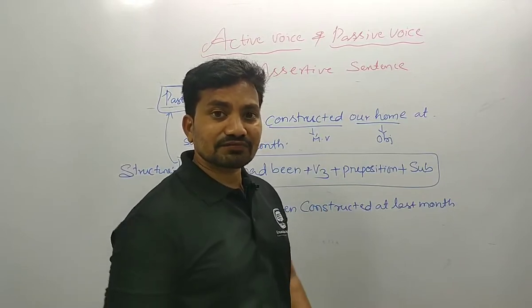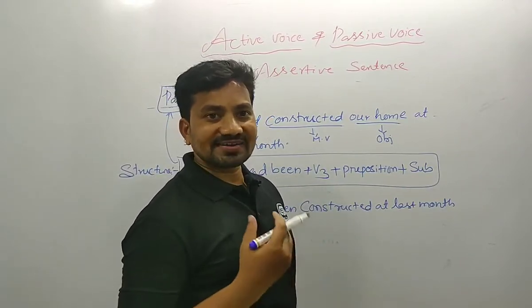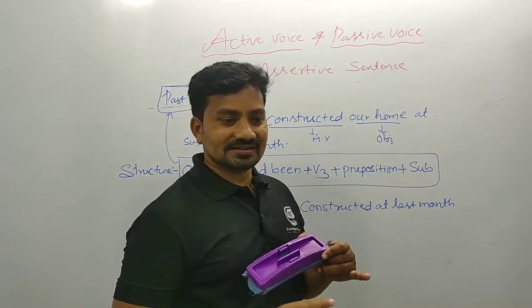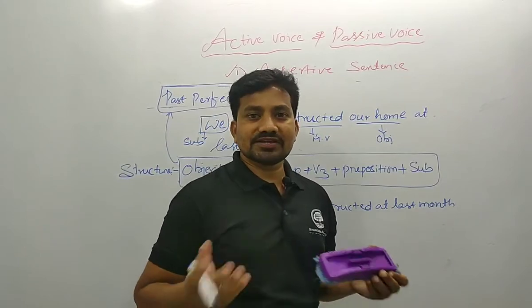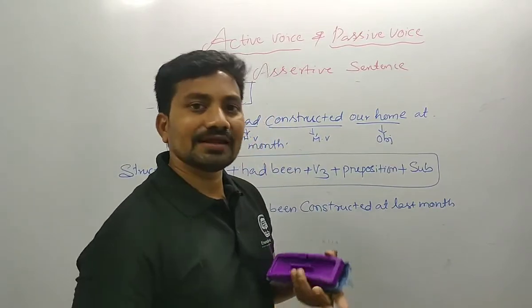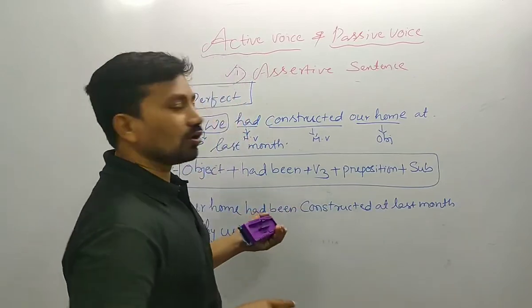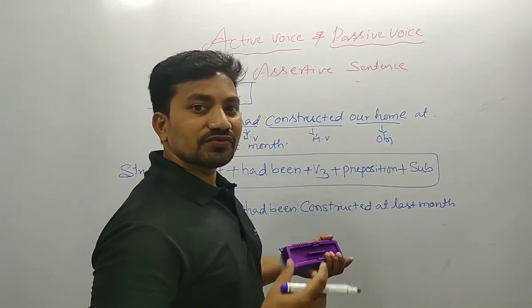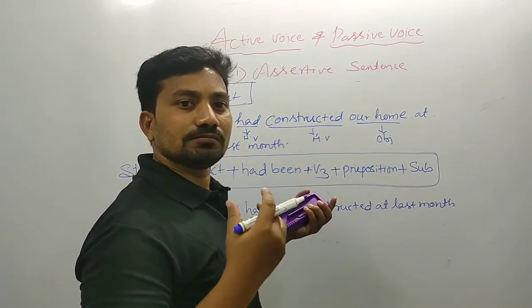There is no past perfect continuous action. So in the past tense they have only three actions: simple past, past continuous, and past perfect. And the present also: simple present, present continuous, and present perfect. Next one is the future actions: simple future and future perfect.